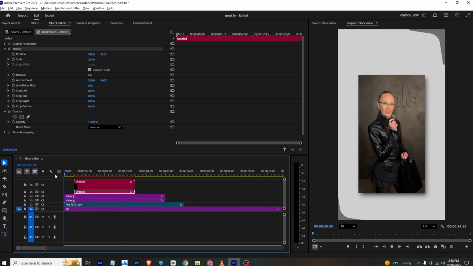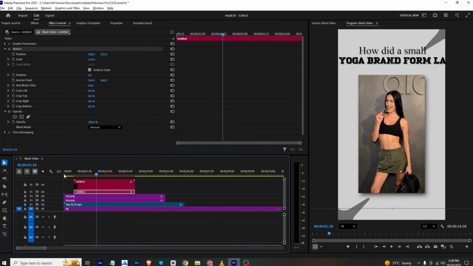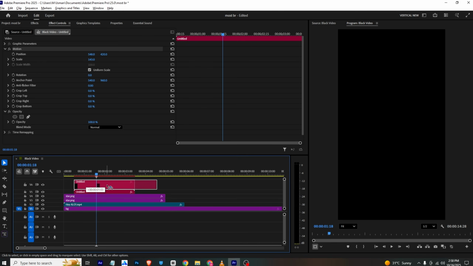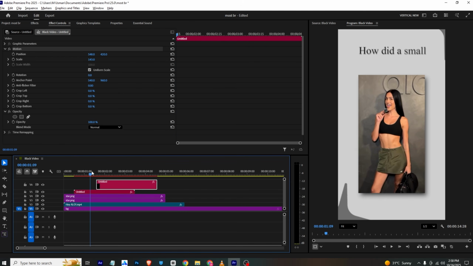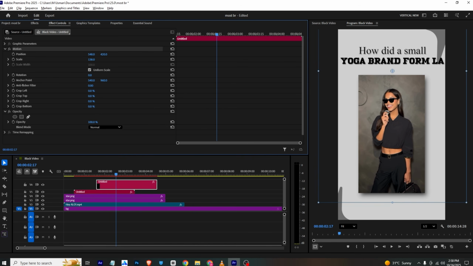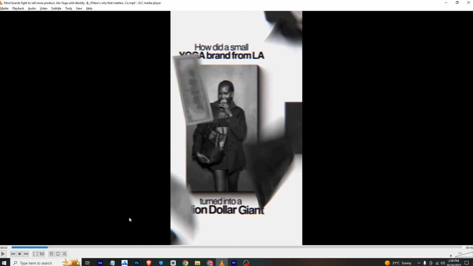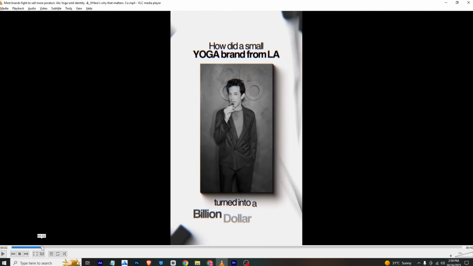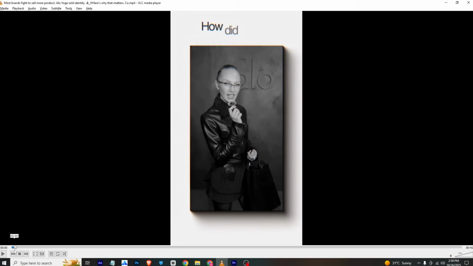So if we play the animation, it will be like this. First we need to make sure it's here. This will be animated, and later this will start to animate. So like here. Now if we move forward approximately, first we will create this animation at the start.